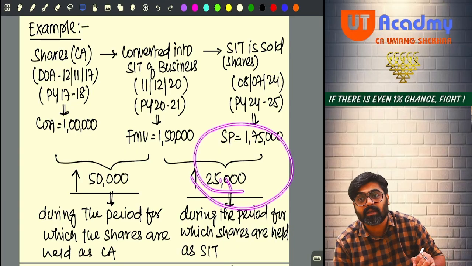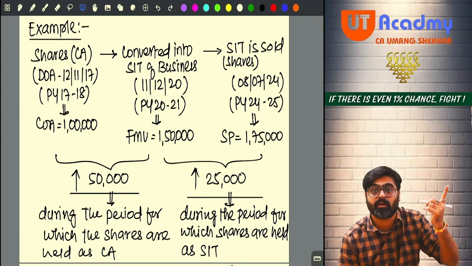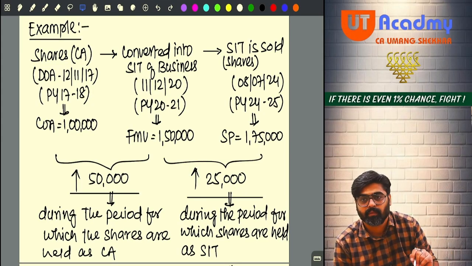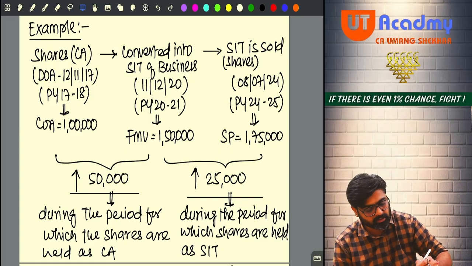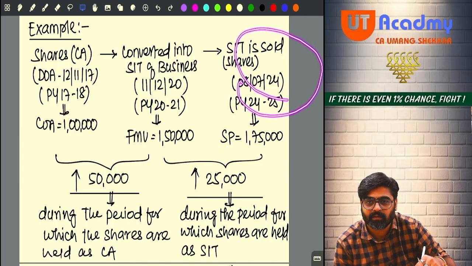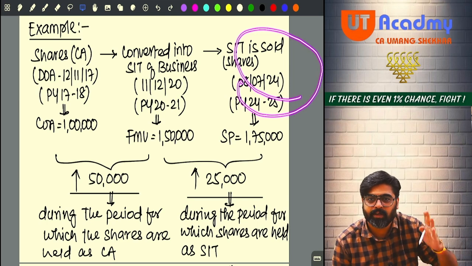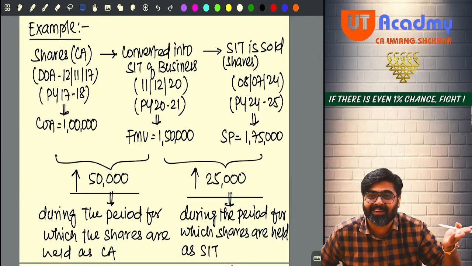This appreciation is not the appreciation in the value of capital asset. This is the appreciation in the value of your stock in trade. Getting my point? Now tell me, if you will sell the stock in trade, when are you selling them? 8th of July 2024. Can you see this date? No need to check this date because this is the date of sale of stock in trade.